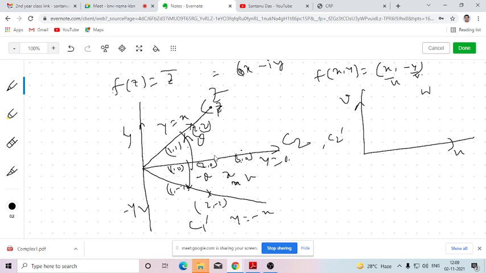Yes, sir. So what is the angle between these two curves? The angle between these two curves is, let's say, theta. Since the image of this is this, the distance of this straight line from the x-axis and the distance of this straight line from the x-axis will be the same. So these two angles are the same, but while we measure this straight line from this axis we go in the anti-clockwise direction, and here we go in the clockwise direction. So these angles are the same in magnitude. If this is 30 degrees, this will also be 30 degrees, but the directions are different.